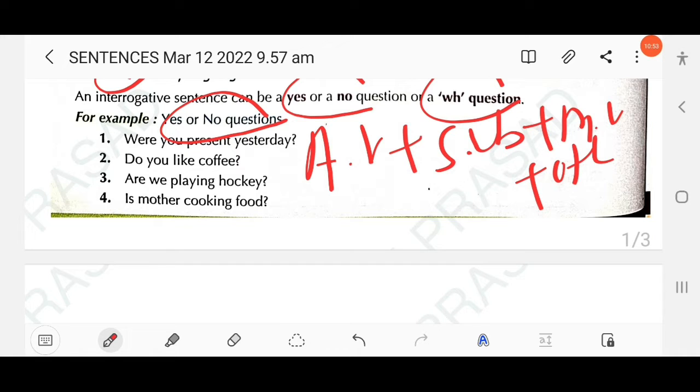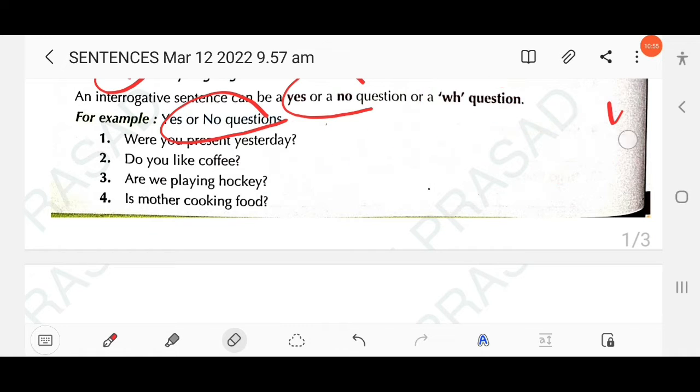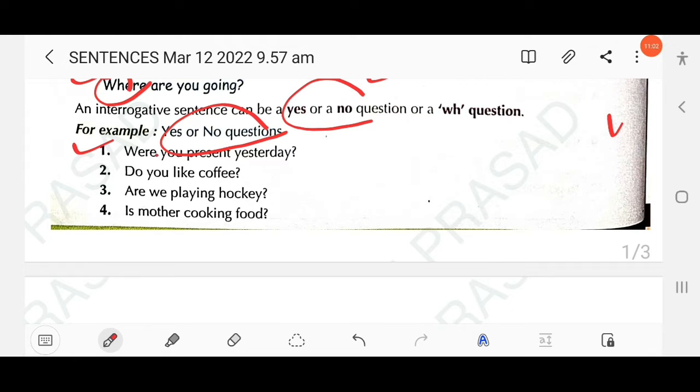Just look at this example here. Were you present yesterday? Here "were" is the auxiliary verb, then the subject. Similarly, do is the auxiliary verb, then the subject, like is the verb, right? Then are is the auxiliary verb, we the subject, playing the main verb; is the auxiliary verb, mother the subject, cooking the main verb.